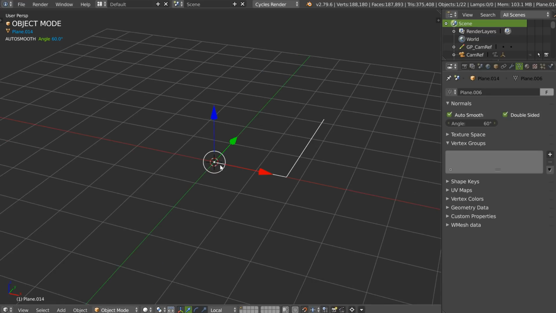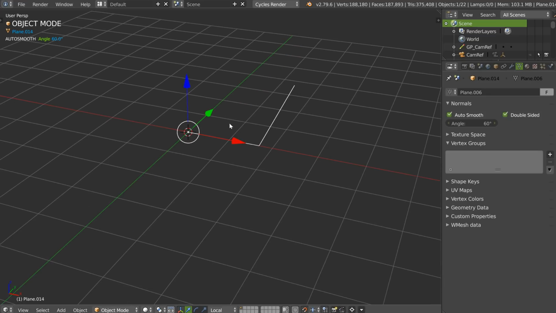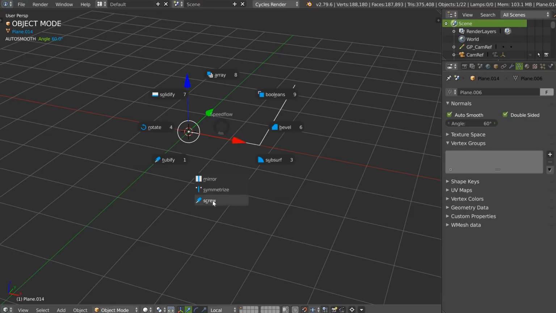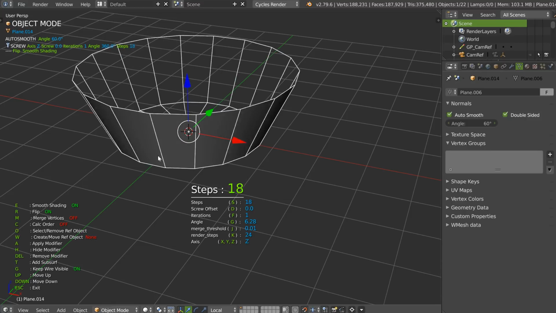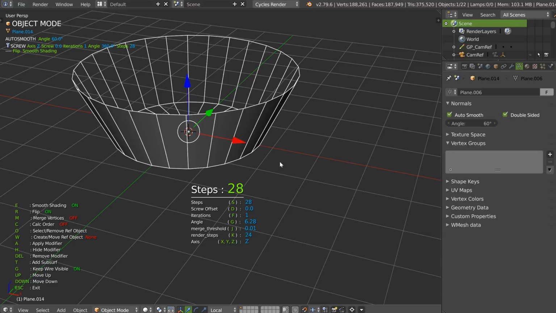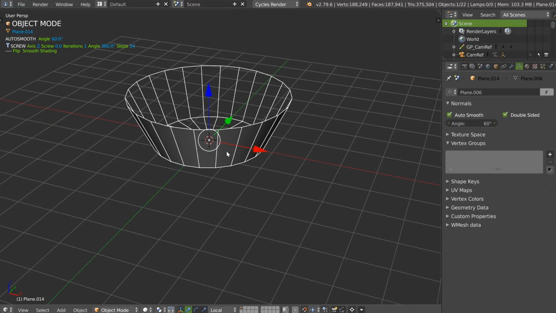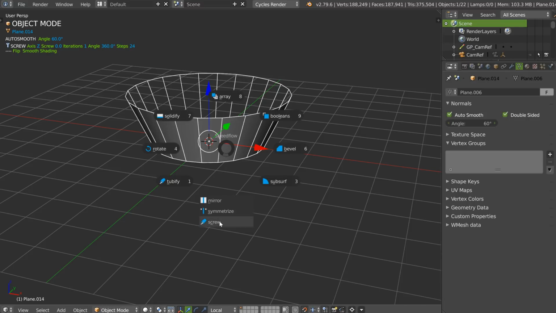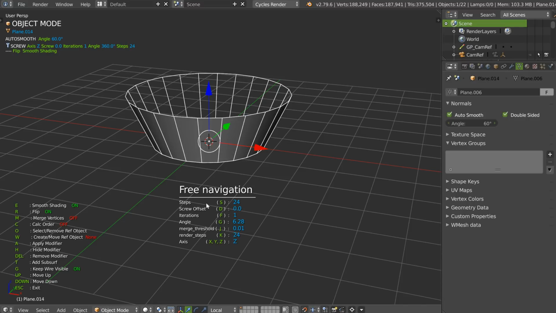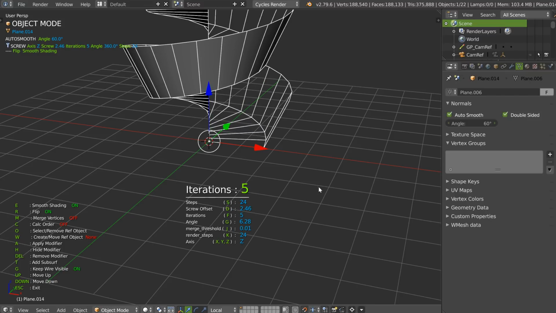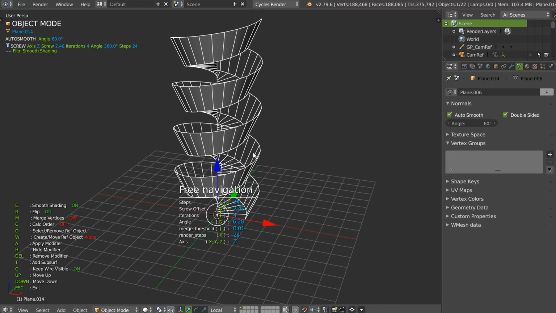So this is pretty simple. I don't have a screw modifier here. I will launch this screw modifier and I will be in the mode I want. So the step. I want to change the value as I want, like that. If I come back after in this screw modal, like that, I will be in free navigation mode. Like that, I will be able to change the value I want, okay?